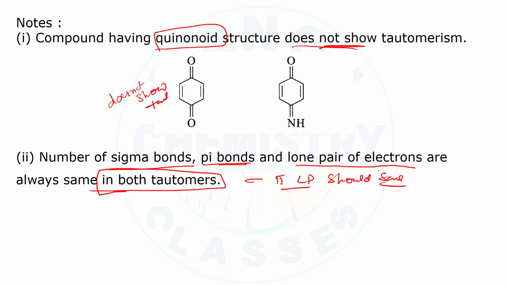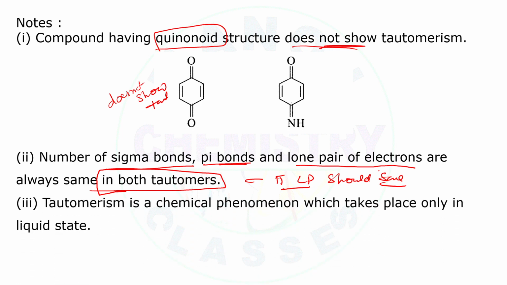Coming to the next one: tautomerism is a chemical phenomenon which takes place only in the liquid state. You should remember this. Only in the liquid state, as there should be an existence of dynamic equilibrium. That's why it should be present only in a liquid state.